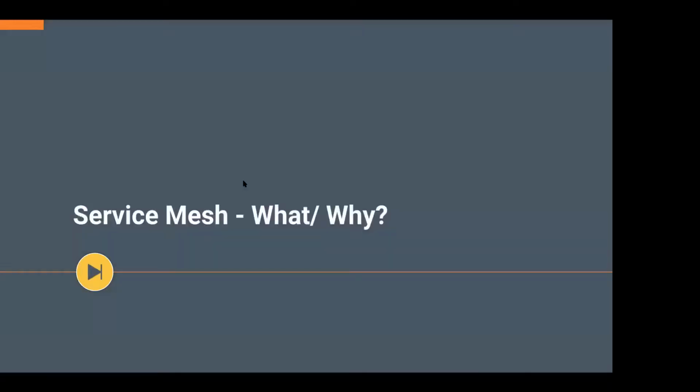So we wanted to talk about the concept of service mesh: what it is, where we use it, and what's the purpose of service mesh.